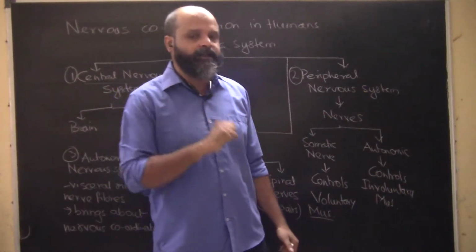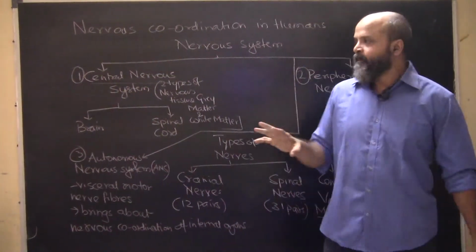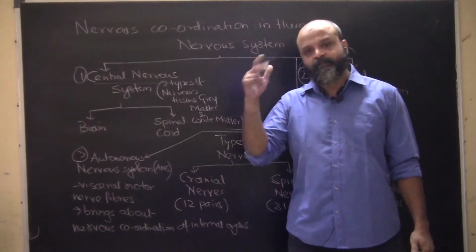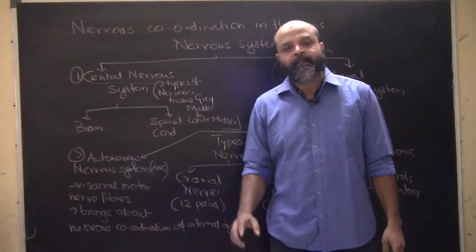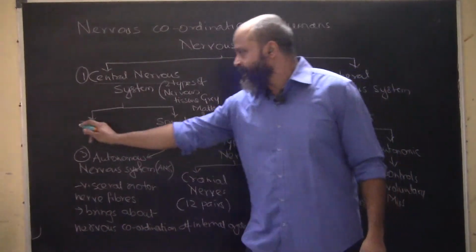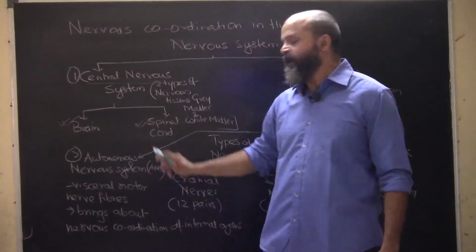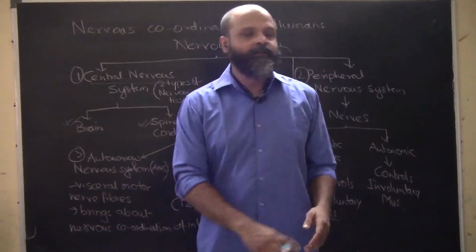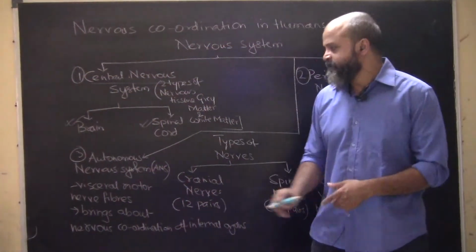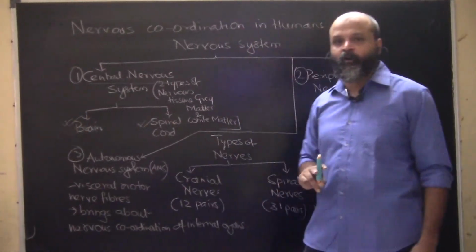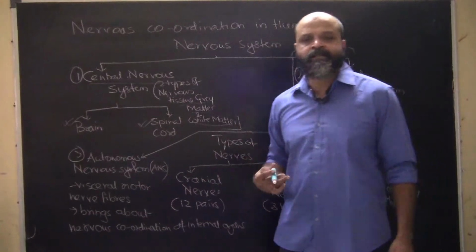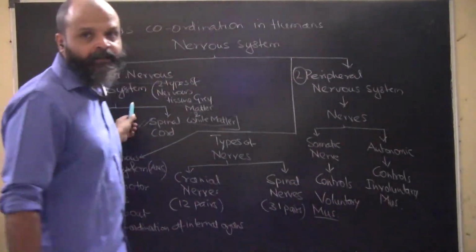Let's come to the very crux of the nervous system. It is basically made up of the brain and spinal cord. Whenever we talk about the nervous system, the first thing that comes to our mind is that coordination generally arises from, obviously, the brain. So brain and spinal cord are the key things in the central nervous system. The nervous tissue is made up of basically gray and white matter, which we will consider later. However, this is the central nervous system.